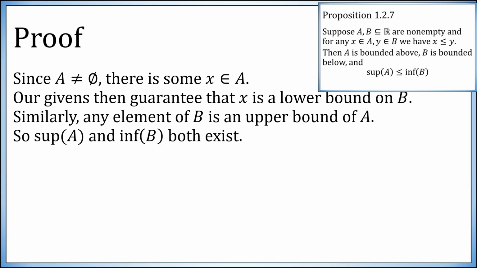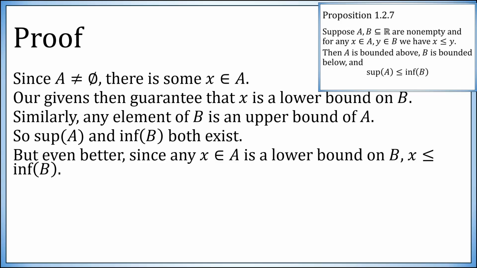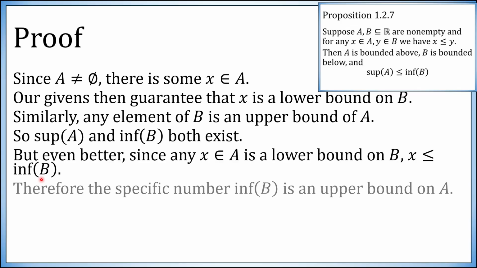They are real numbers. Even better, since every X in the set A is a lower bound on B, the biggest possible lower bound on B is at least as large as any particular lower bound on B. So every element of A is less than or equal to the infimum of B. Therefore, this number, inf of B, is bigger than or equal to every element of A. It's an upper bound on A.